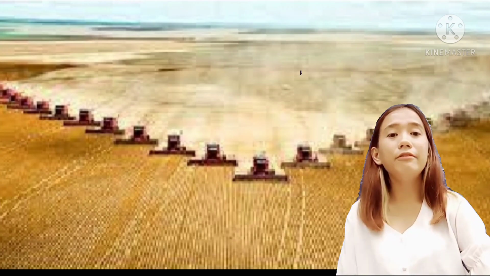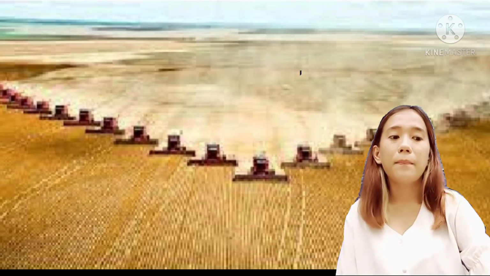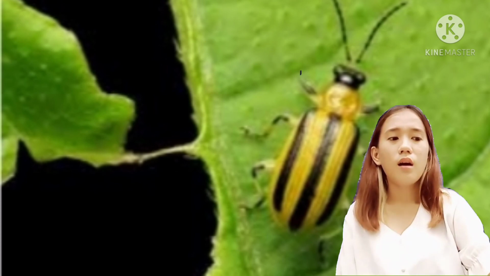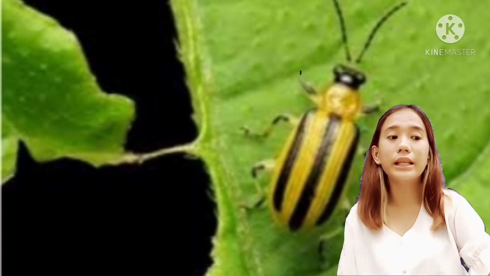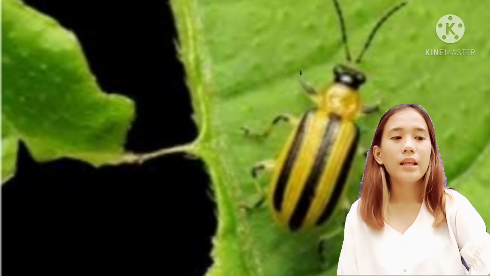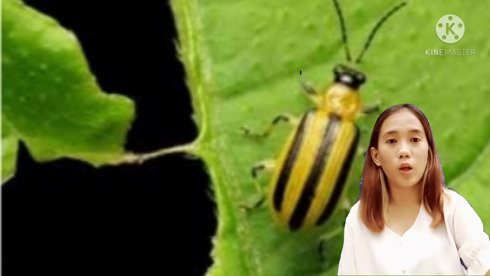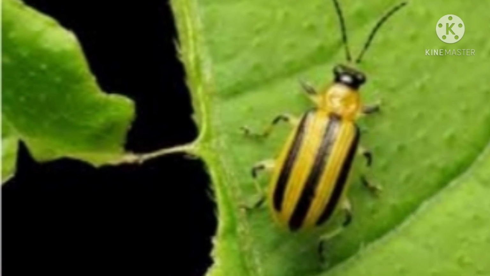To achieve better crop production, the farmer must devise an effective method of pest control. Irrespective of the cropping season, pests are ubiquitous. Although pests cannot be totally eradicated from the farm, they can be kept or managed below the economic damage level.